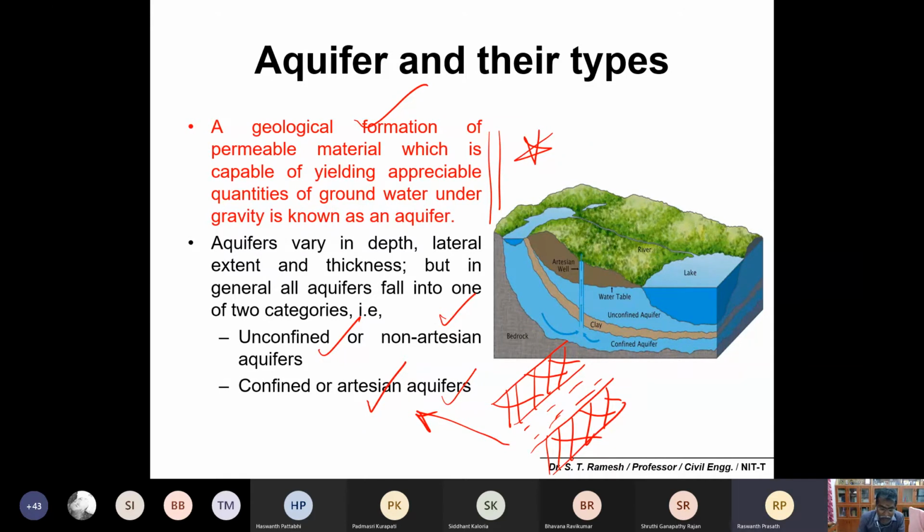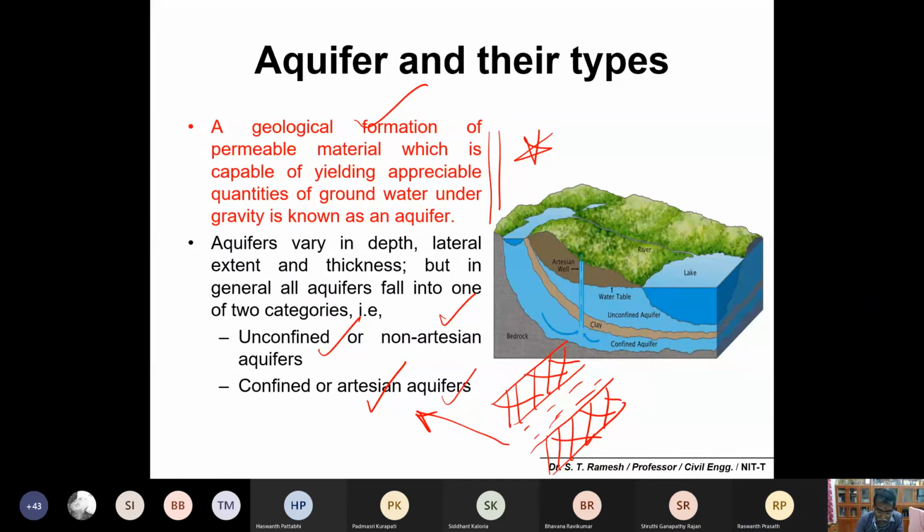Sir, explain aquifer again. Unconfined means the impervious layer is only at the bottom. Confined means it is both top and bottom, confined on both sides with impervious layers. That is what is called artesian.